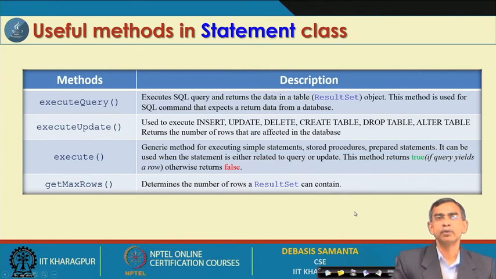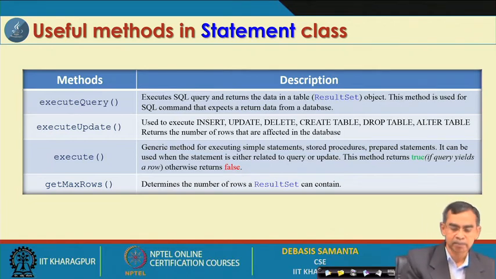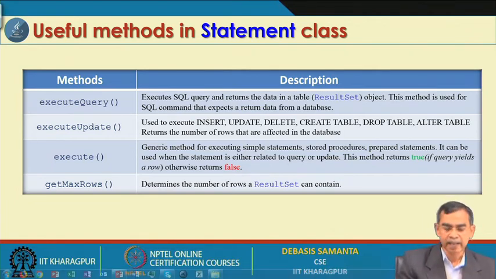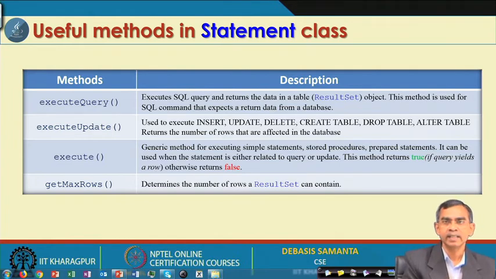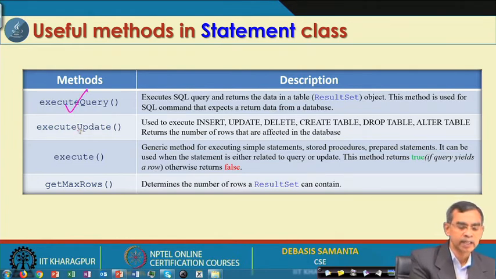Now, there are a few more useful methods, as we have used one execute method. Like the execute method, there are some other methods also. They are basically the same thing, whether it returns something or not. So, executeQuery, executeUpdate, and setMaxRows, to get a maximum number of rows.